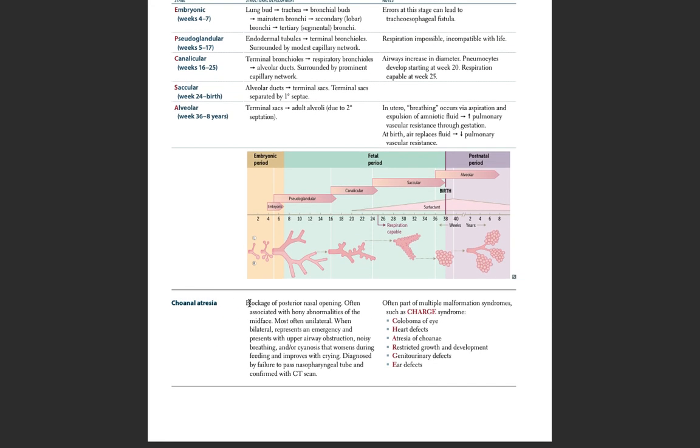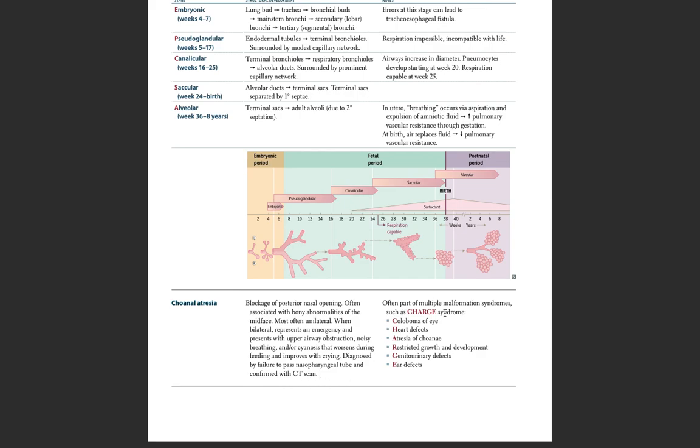Choanal atresia. So blockage of the posterior nasal opening is called choanal atresia. It is often associated with bony abnormalities of the midface, most often unilateral. When bilateral, it represents an emergency and presents with upper airway obstruction, noisy breathing or cyanosis, and that worsens during feeding and improves with crying. Diagnosed by failure to pass the nasopharyngeal tube, and it is confirmed with CT scan.